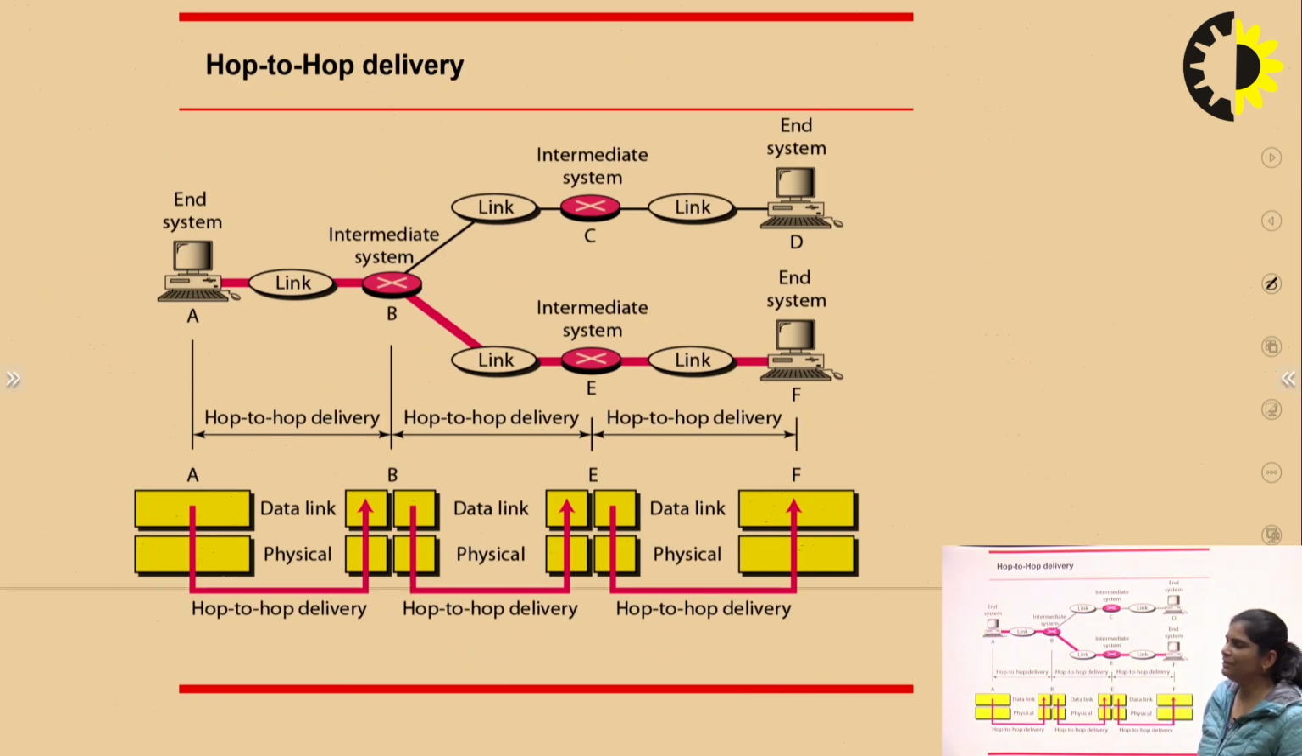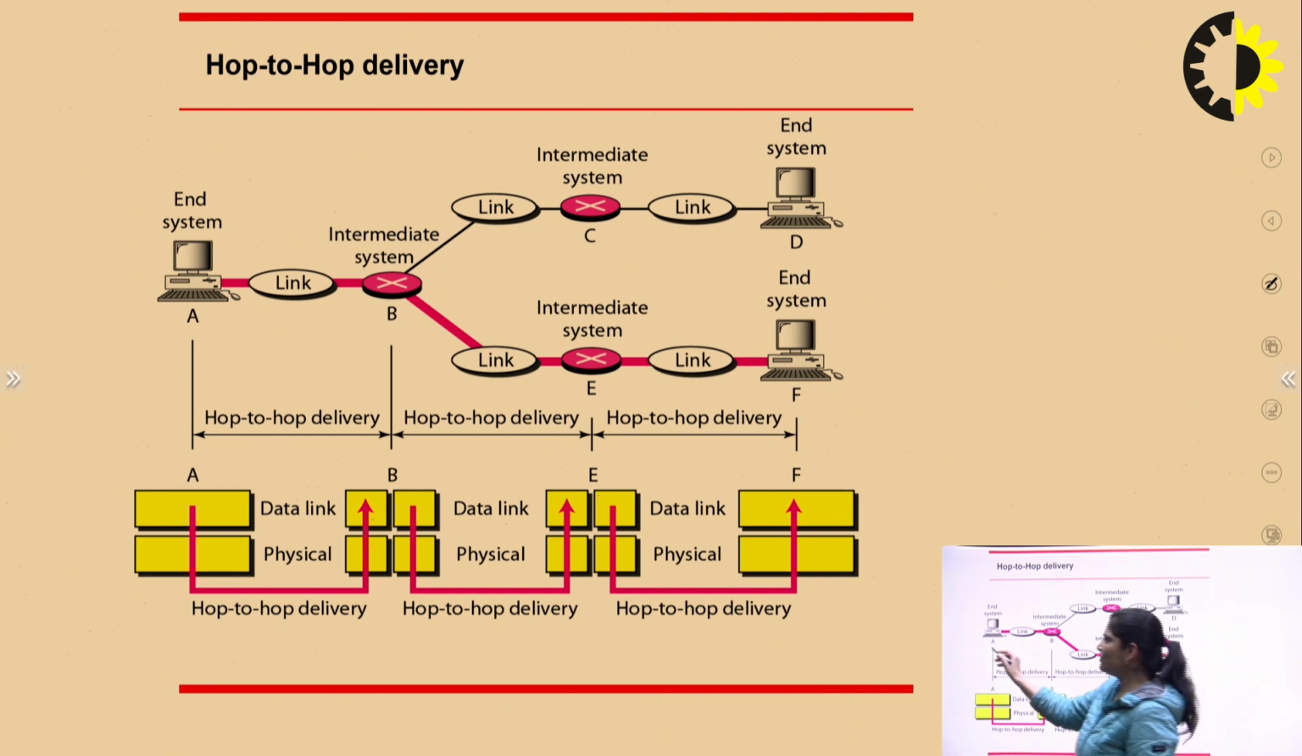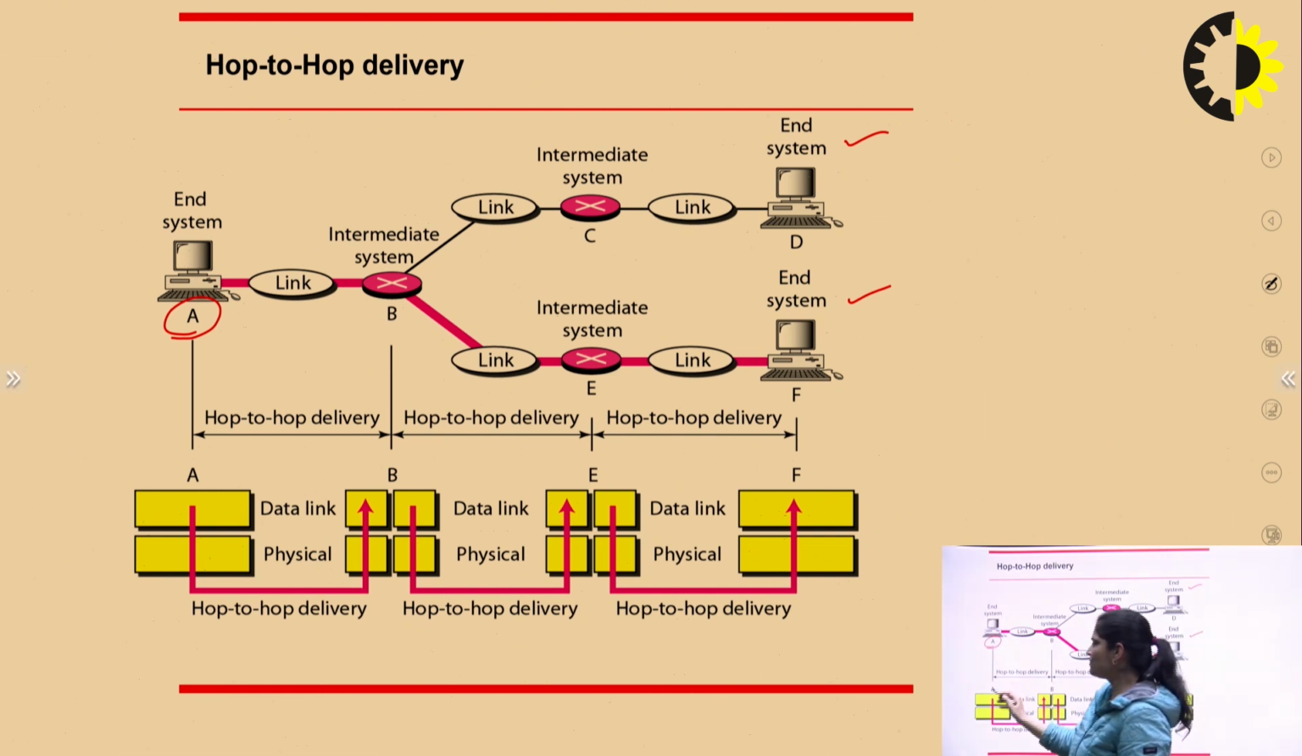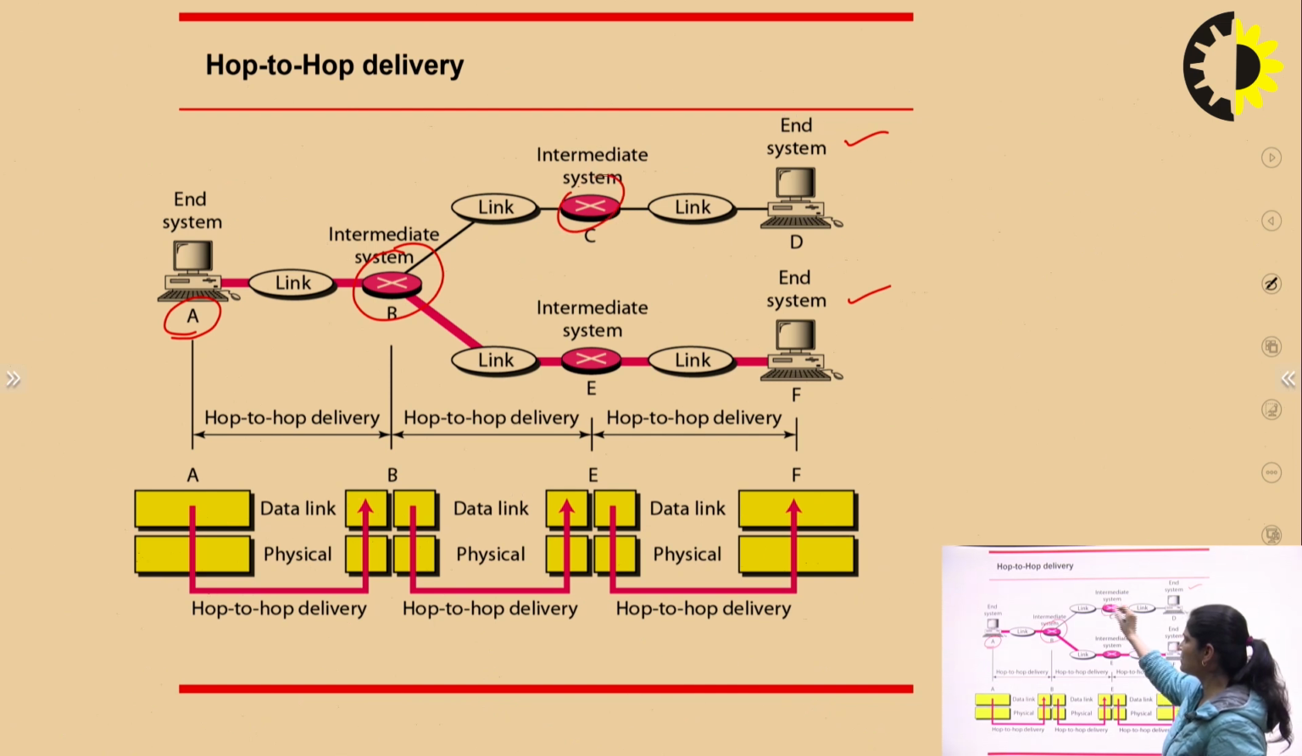Now if we are sending data from one node to another node, or hop to hop delivery, this is your AND system. Let this be your sender and these are your receivers. We have to send data from this sender to this system D or this F system. When we are sending data from this sender to receiver, there are some intermediate nodes. This is router B, this is router C, this is router E.